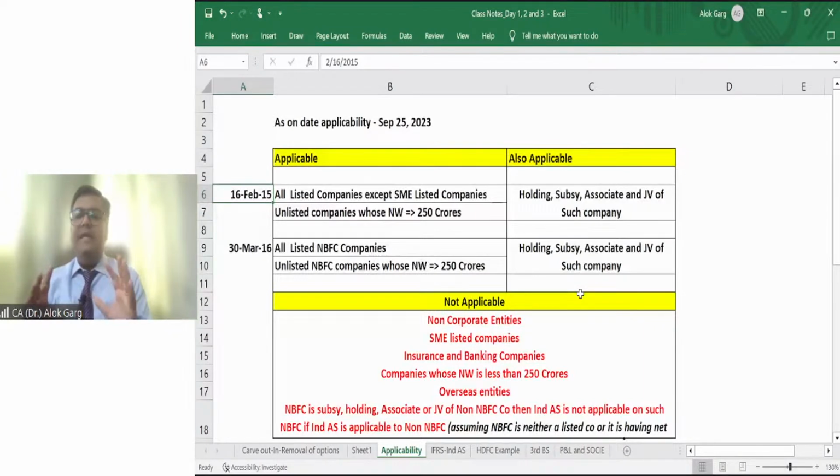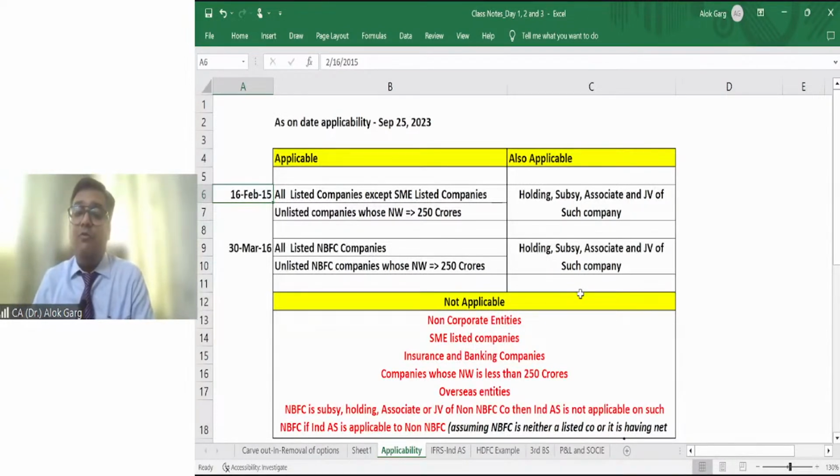Number one, any company which is listed in India or outside India. I am only talking about Indian companies. If you ask whether Ind AS is applicable to Facebook, the answer is no. Why? Facebook is not an Indian company, and it has not been incorporated under the Companies Act. So it doesn't matter if it is listed outside India, it is a company incorporated outside India as well. We are talking about companies incorporated in India, or listed outside India. So when I'm talking about Ind AS, I'm only talking about Indian companies. When I'm talking about listing, I'm talking about listing in India or outside India.